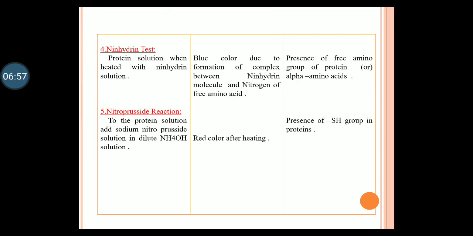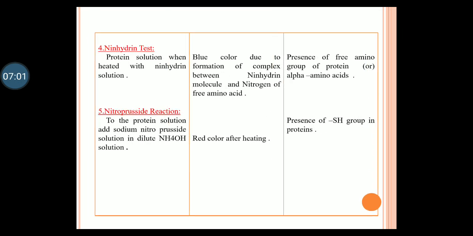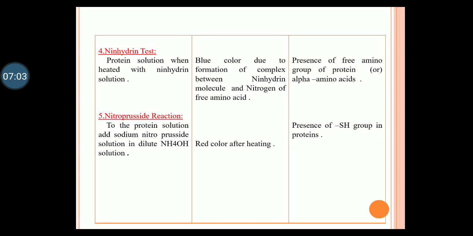Next test is the ninhydrin test. It answers for both aliphatic and aromatic amino acids, but the color will be different in both groups. Here the protein solution is treated with ninhydrin solution in alcohol. A blue color is produced due to complex formation between the ninhydrin molecule and the nitrogen of the free amino acid. Here the presence of the free amino group can be identified, so alpha amino acids can be determined.